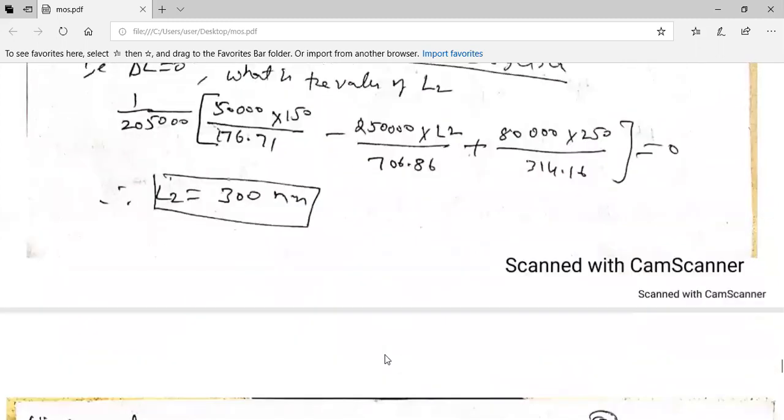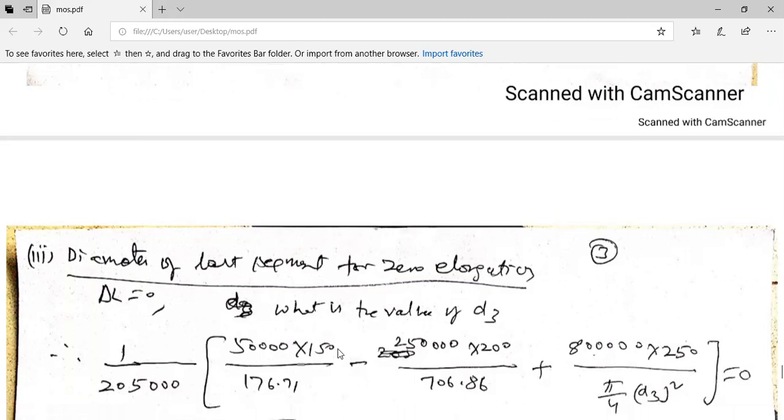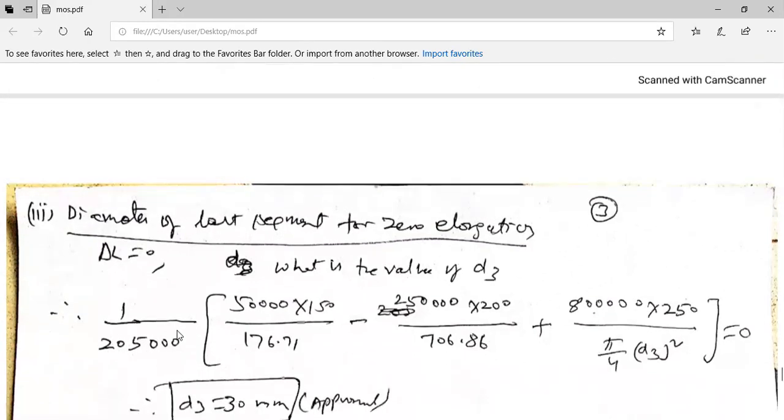Now, the third portion: diameter of the last segment for zero elongation. Zero elongation you want, that means delta L is equal to 0. But what you have to find out is the value of D3, because the diameter of the last segment was D3, right? So the same thing I have put forth in this way, where D3 is the unknown.